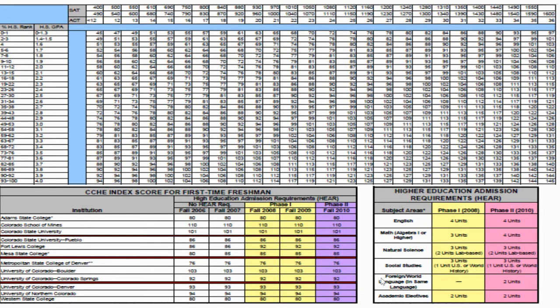All right, this grid, I'm just going to touch on it. It's called the index. It's called the Higher Education or CCHE Index. If you look across the top, SAT scores and ACT scores. Now, to be considered college ready, you need around the upper 400s to 500 for a score for both the math side and the English side. So that would put you at a cumulative or total SAT score of around 1,000.